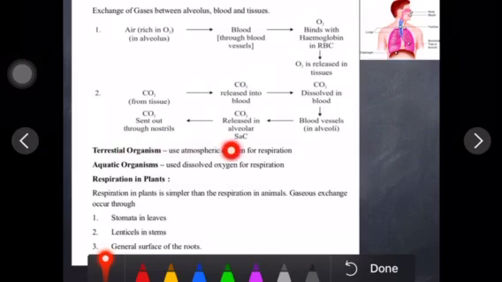Then terrestrial organisms, those who live on land, use atmospheric oxygen for respiration. Aquatic organisms, those who live in water, use dissolved oxygen, which is dissolved in water.